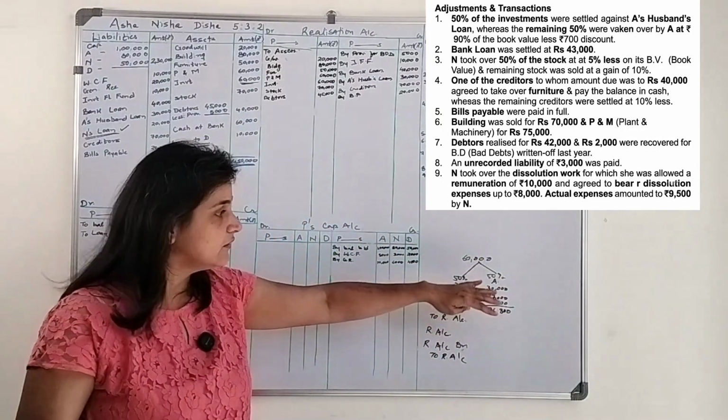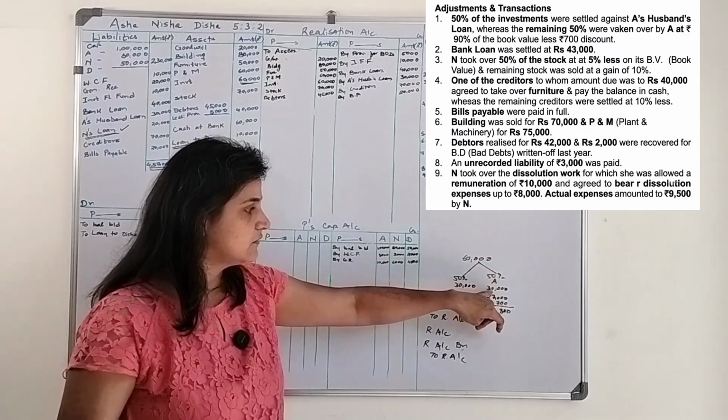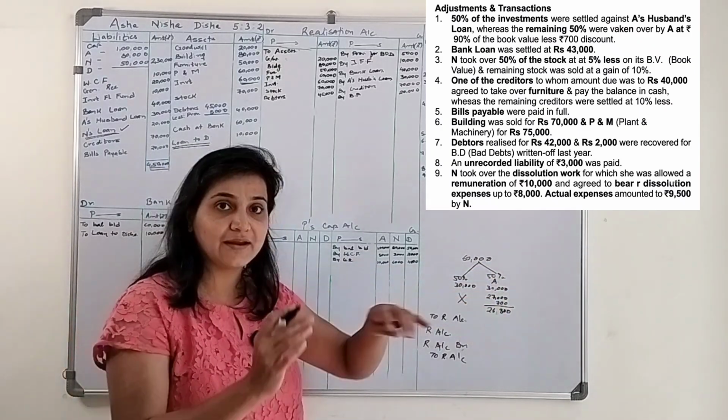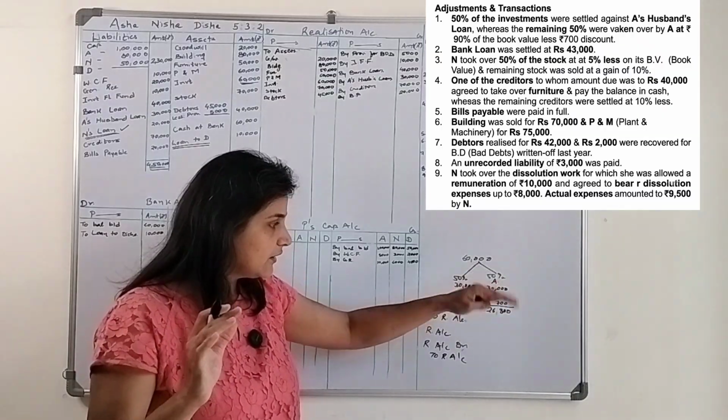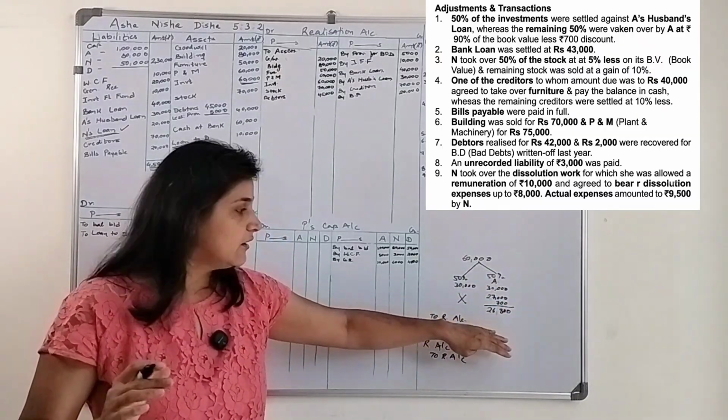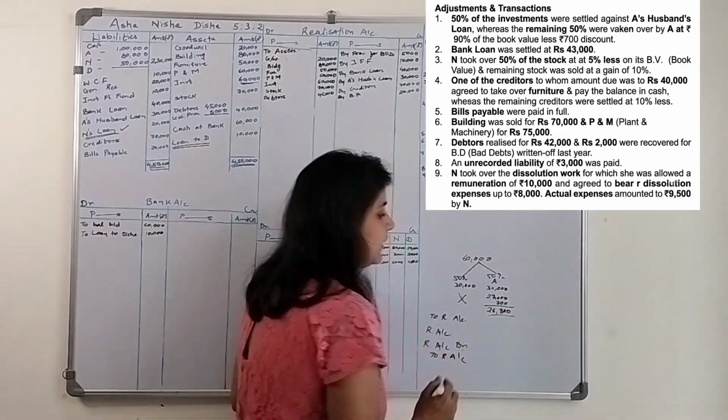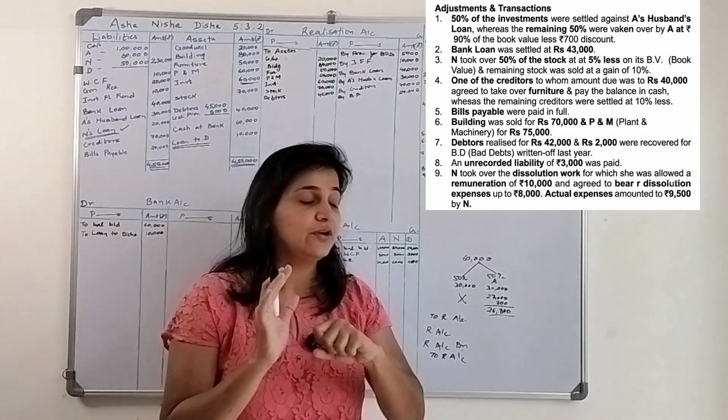I hope you got this. 50% of investment is 30,000. At 90% of book value we considered it, that is 27,000. Again there was a discount of 700, so the amount taken over by A was 26,300.